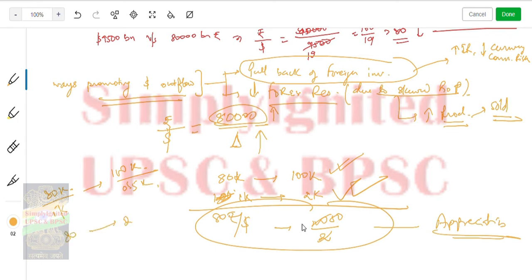So you see there could be appreciation and there could be depreciation as well. So by this dynamics, by changing these things such that this increases, and along with this there is also an inflow of the dollar, in this way the balance of payment and the depreciating rupee are understood. Okay, so you understood the entire thing.